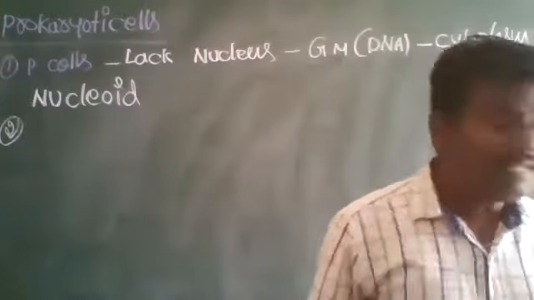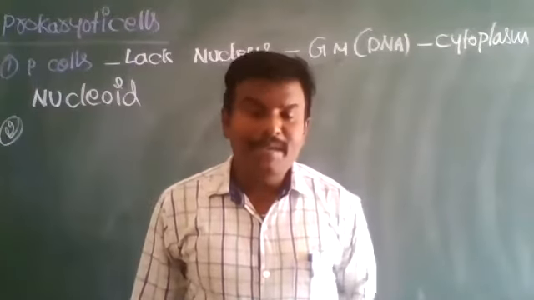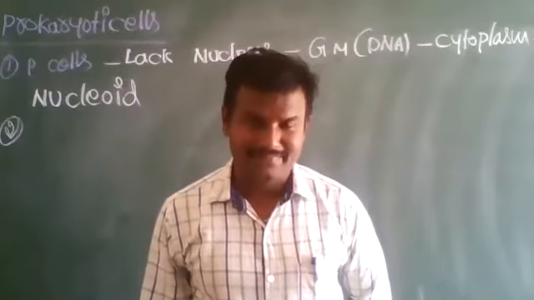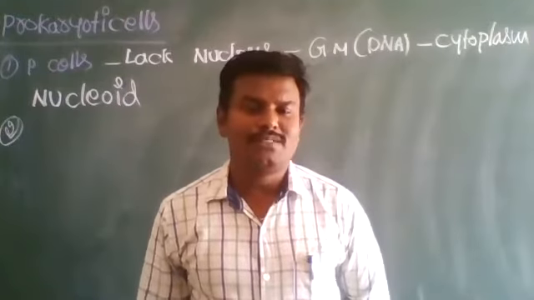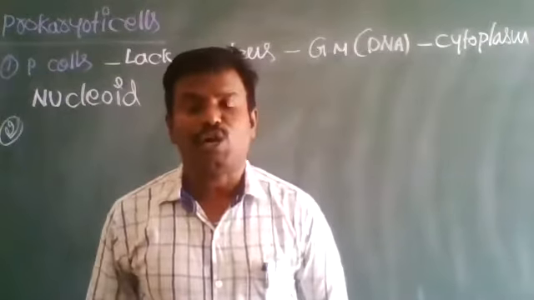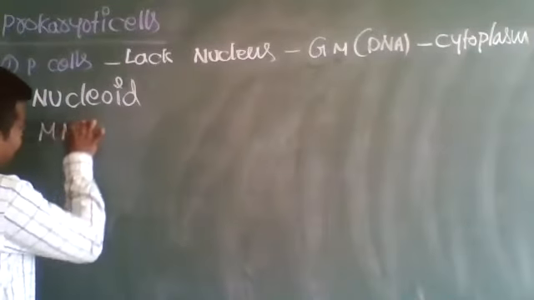Next, generally, prokaryotic cells don't have any membrane-bound intracellular organelles.